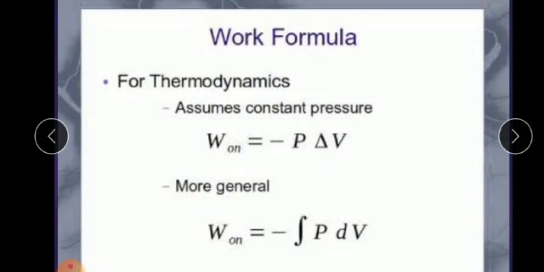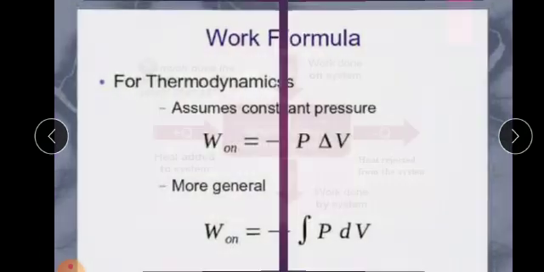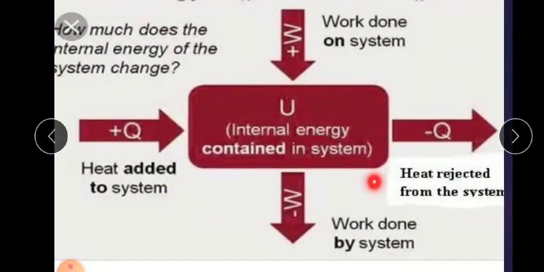It is also a path function. See here, you can imagine this is one of the systems. It may be anything: an ice cube, a candle, you are pushing the car, or you are pumping air into a cycle tire. So what happened inside? If you are pumping air into the cycle pump, automatically the internal energy will increase.